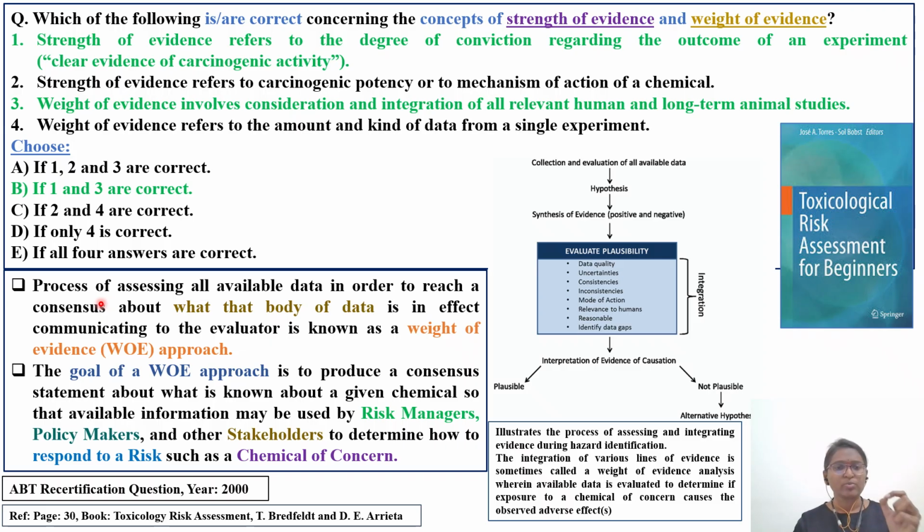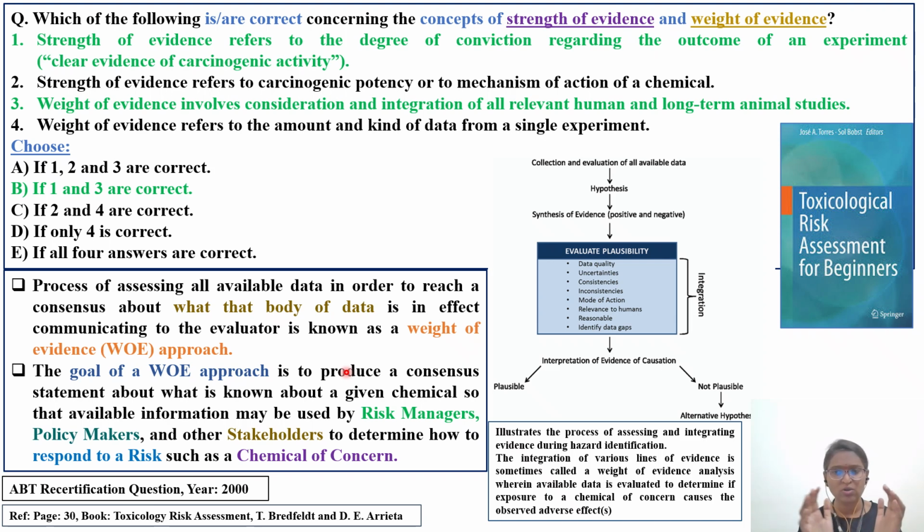The process of assessing all available data in order to reach a consensus about what the body of data is in effect communicating to the evaluator is known as weight of evidence. In simple layman language, you have multiple experiments. In vitro data is there, in silico data is there, preclinical study data is there, human data is there, cohort studies, epidemiological studies.